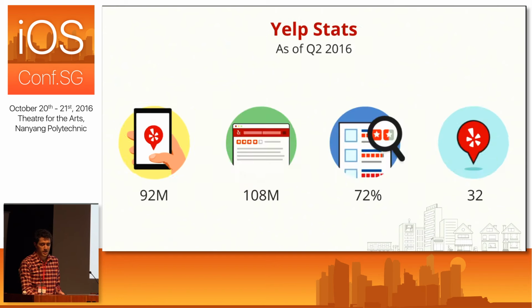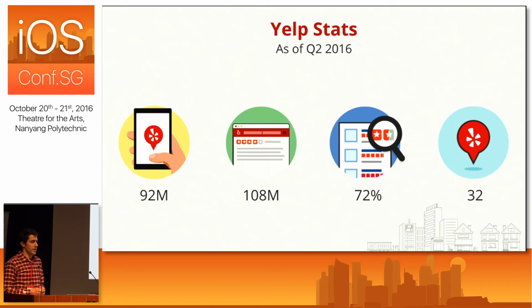businesses. And to give you a sense of Yelp scale, every month Yelp sees 92 million unique visitors come from mobile. And since Yelp's inception, Yelp's users have written 108 million reviews. And in terms of mobile search, 72% of all searches on Yelp come from mobile. And internationally, we're available in 32 countries, and we've been in Singapore since September 2012.